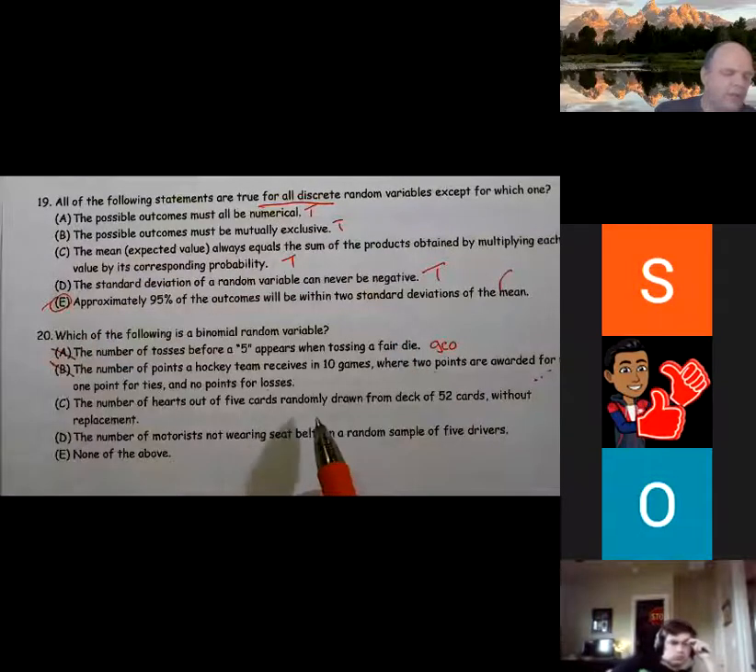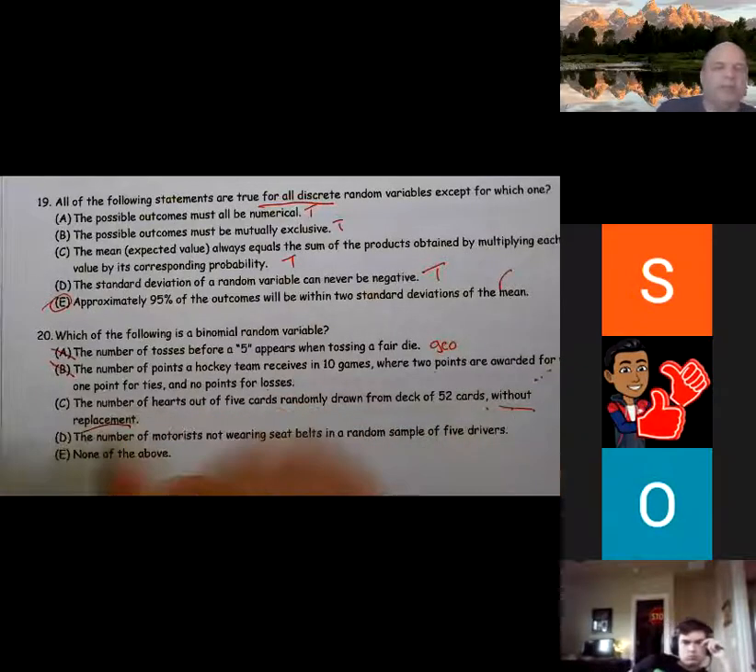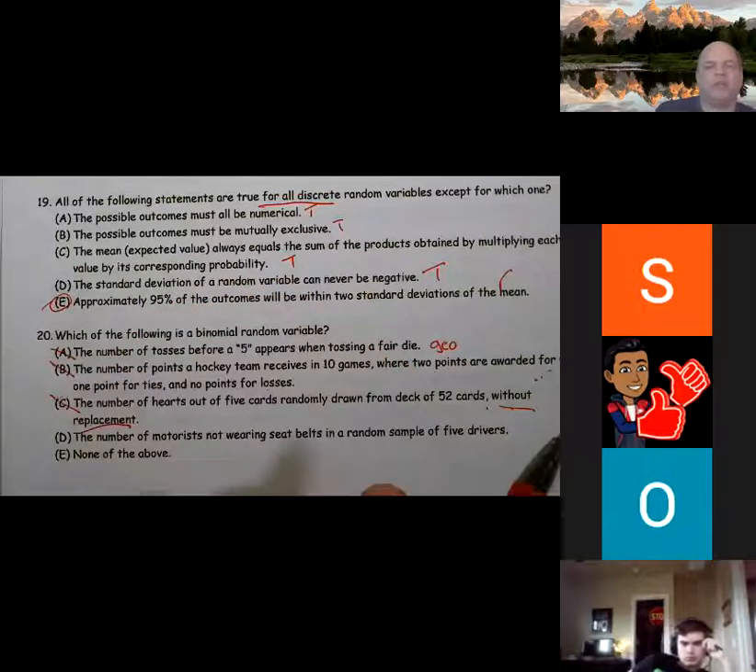The number of hearts out of 5 cards randomly drawn from a deck of 52 without replacement. Because of the without replacement, the probabilities are changing. Probabilities are changing, so it can't be binomial; it has to not change.